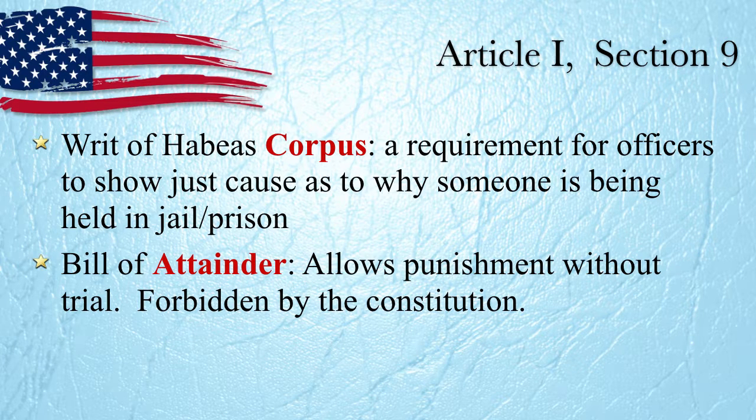So the next couple of things we're talking about, these are things forbidden by the Constitution. The first one is a bill of attainder. A bill of attainder allows punishment without a trial. And they said, no, we're not doing that. You have to give people a trial before you punish them. No bills of attainder will be allowed.